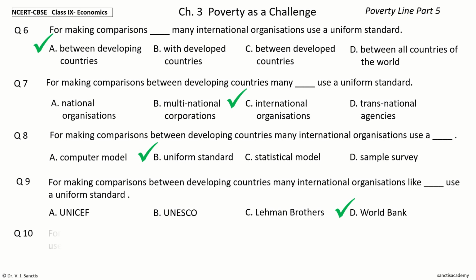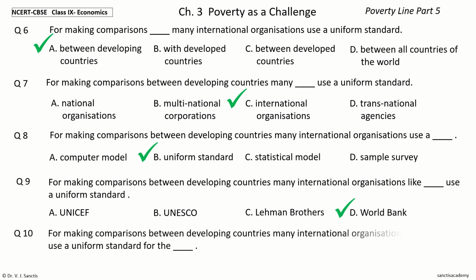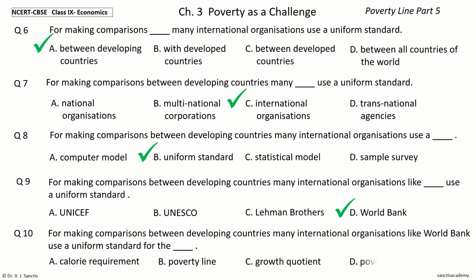Next question. For making comparisons between developing countries, many international organizations like World Bank use a uniform standard for the dash. The options are calorie requirement, poverty line, growth quotient, poverty index.